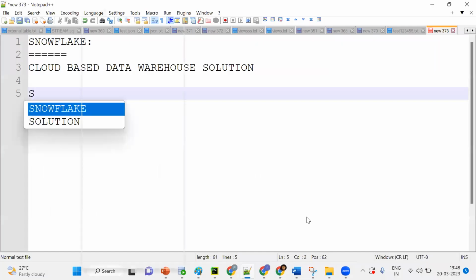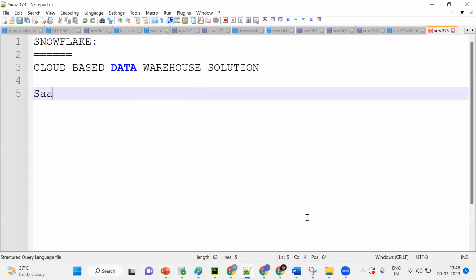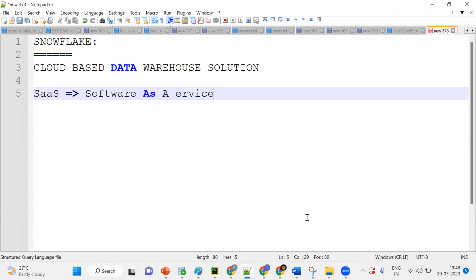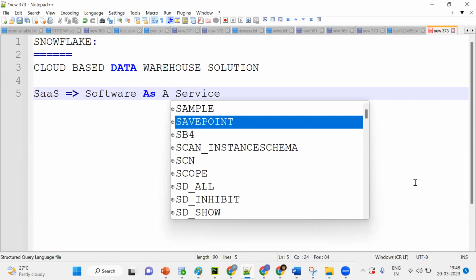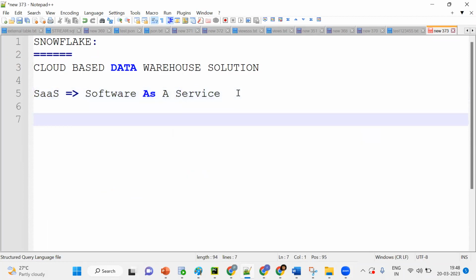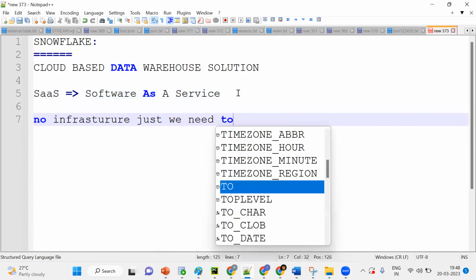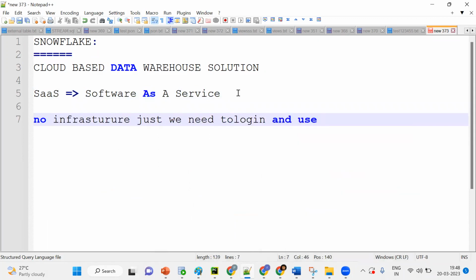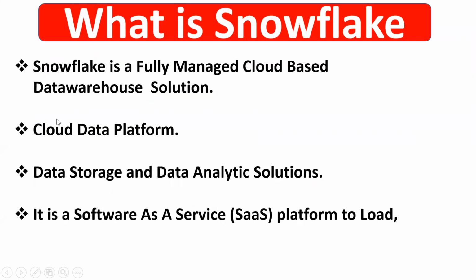So SaaS model in the sense like what? Can anybody tell what is SaaS model? SaaS means software as a service. So in the sense, there's no infrastructure to manage. We just need to log in and use it. We'll see exactly what that means: once we get the account, we get one ID.